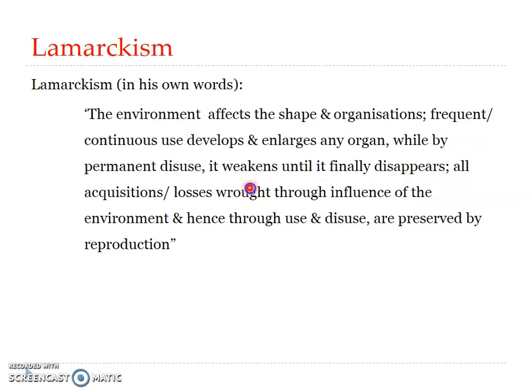Thirdly, the production of a new organ is made possible by the need felt by the organism, and later all these characters which are acquired during the life of a particular organism are inheritable. That is, they are preserved by reproduction, which indicates that they are inheritable. They pass to the next generation. So the four laws have been put into a single sentence. Fine, I hope it is clear.